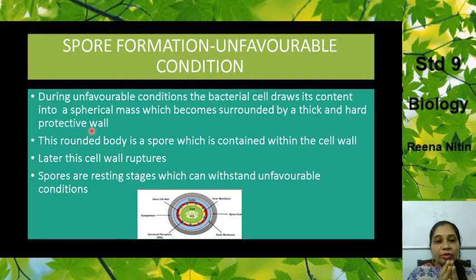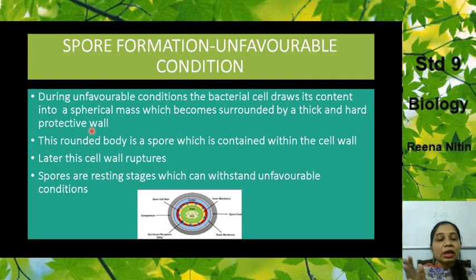Now, when the favorable conditions return, what happens? The wall ruptures and the spores are released, and when they fall in a suitable place, they grow into new bacteria.